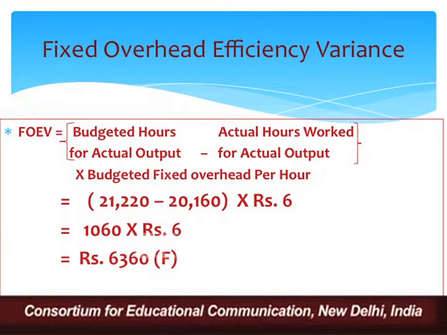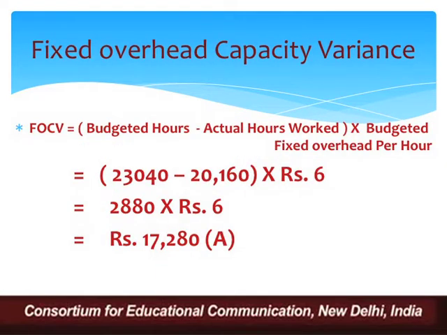Why is it favorable? Because we are giving the production with fewer actual hours of working, or you can say by working for fewer hours we are giving the desired output. So here the budgeted hours are greater than that of actual hours. So obviously the variance is going to be in our favor, and that is why we have given it a tag of favorable. So in this computation, fixed overhead efficiency variance is 6,360 favorable.